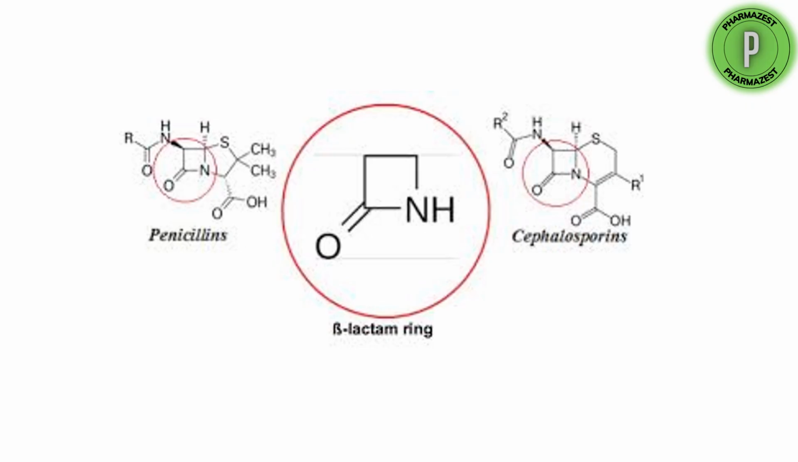So here you can see when there is a 5-membered ring, they are called penicillins. This beta-lactam ring, if it is attached to a 5-membered ring, they are penicillins, and we have different substitutions. And if it has a 6-membered ring, it is called cephalosporins. So penicillins and cephalosporins both have the beta-lactam ring, and 5-membered ring structures are called penicillins and 6-membered structures are called cephalosporins. So under the beta-lactam antibiotics, we have penicillins and cephalosporins.